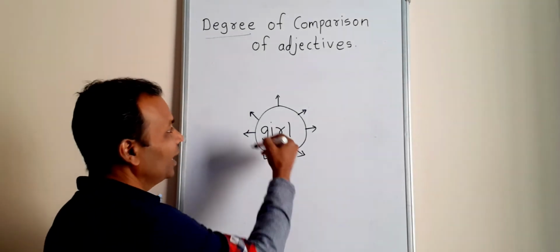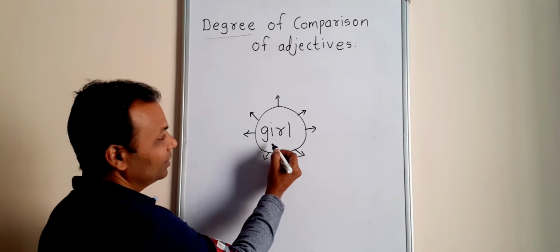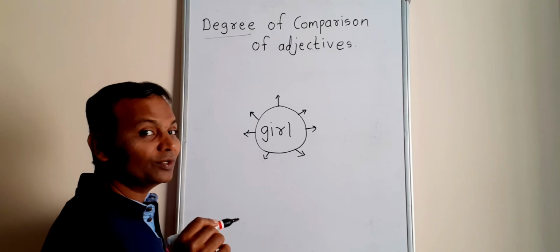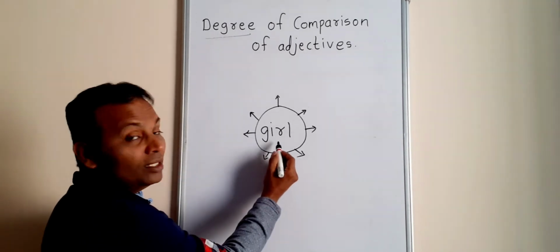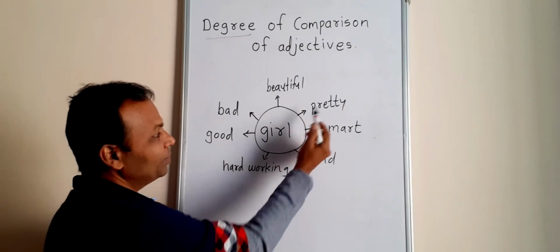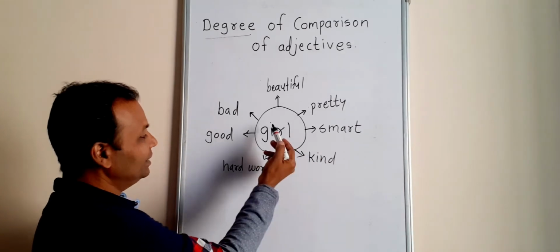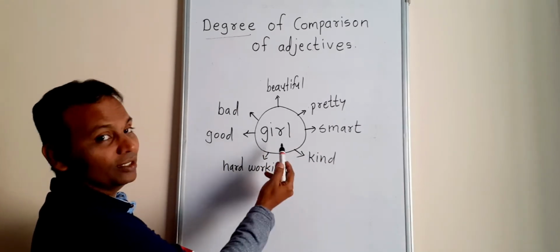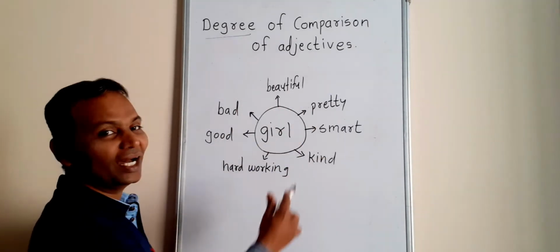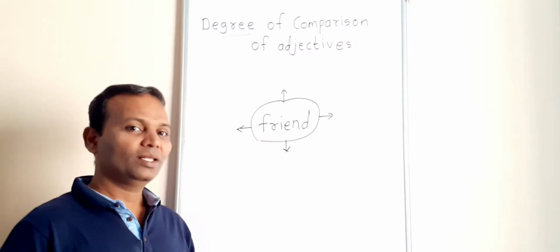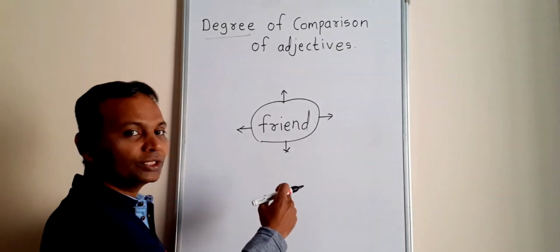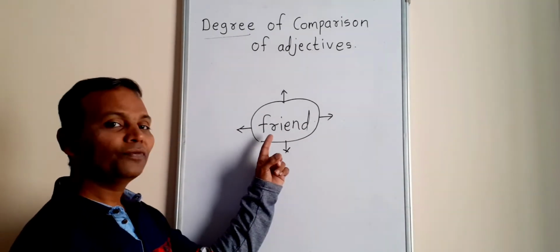Now I have drawn a web here, a girl. Now you pause the video and write 7 describing words or adjectives for the word girl. Look at these 7 words. Beautiful girl, pretty girl, smart girl, kind girl, hard working girl, good girl, bad girl. Okay, so these are the adjectives. These are the describing words. Look at this web. Now pause the video and write 4 describing words for the word friend.